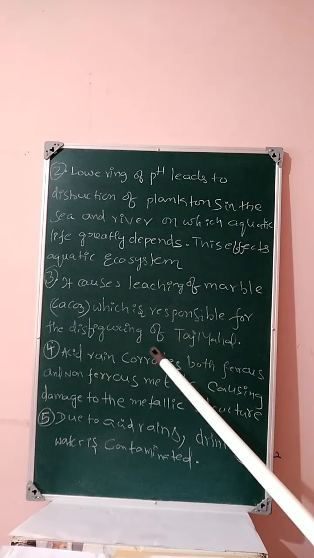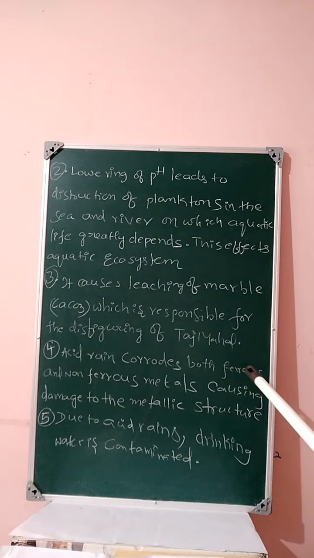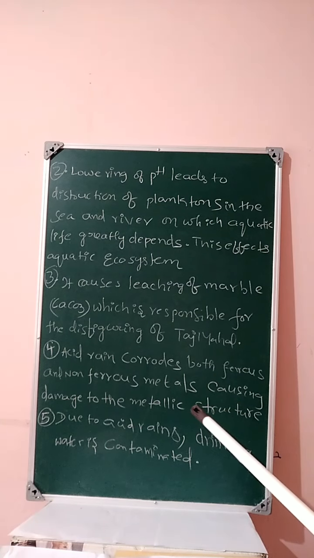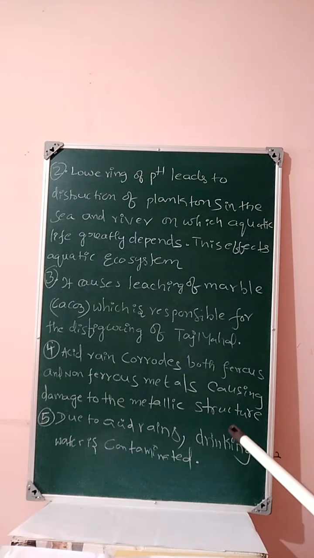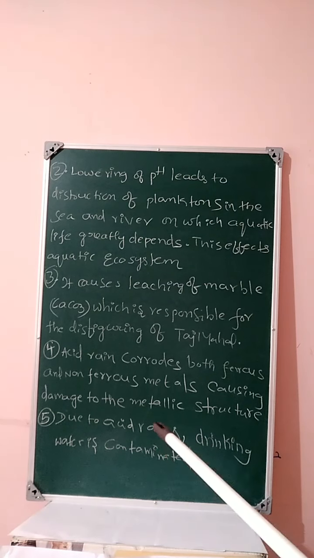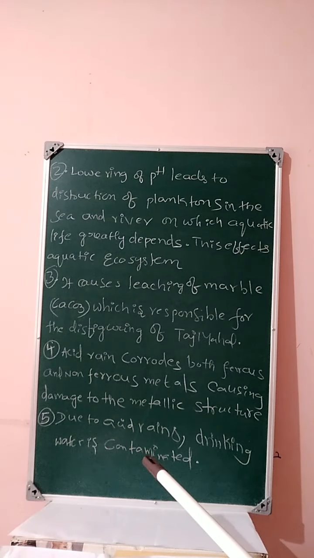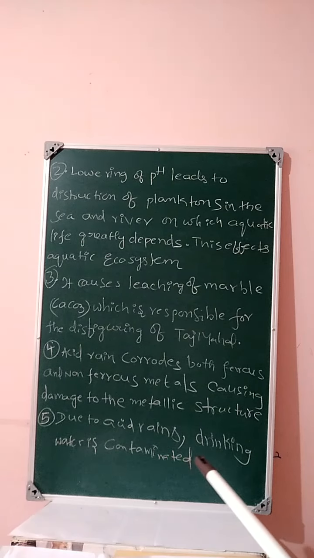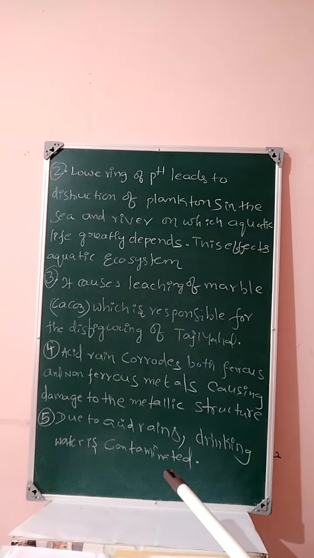Acid rain corrodes the ferrous and non-ferrous metals, causing damage to the metallic structures, and the pipes will be damaged. Water flow will be damaged. Due to acid rains, drinking water is contaminated. Same reason, students: when acid rain corrodes the ferrous and non-ferrous metals used for the manufacture of iron pipes, then what happens? Due to corrosion, some undesirable impurities are also mixed with water. Hence, the drinking water will be contaminated.